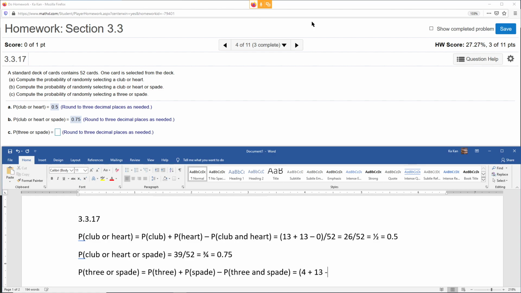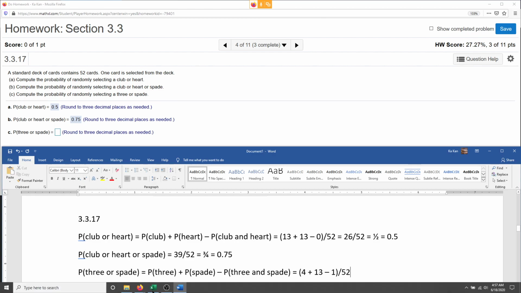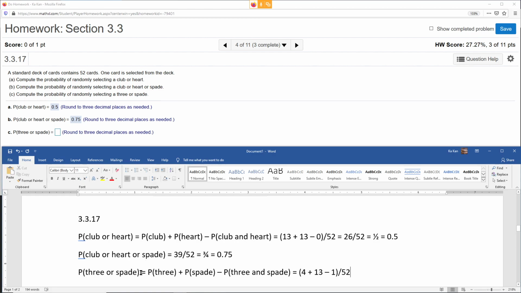Subtract by what, right? How many 3s with a spade? Well, you have 4 3s: a 3 of spade, 3 of heart, and so on. You have 4, so only one of them is with a spade. So that's minus 1. And you have to divide it by 52. Basically, you have 4 cards that are 3 and 13 cards that are spade. You add them together, that's 17.